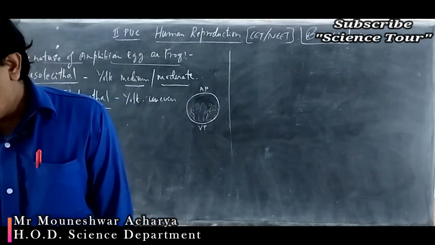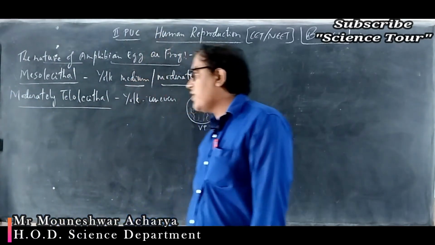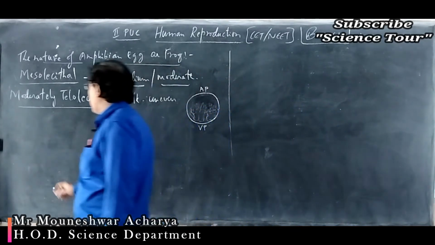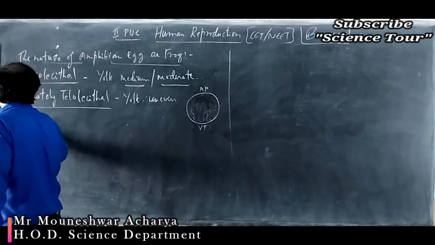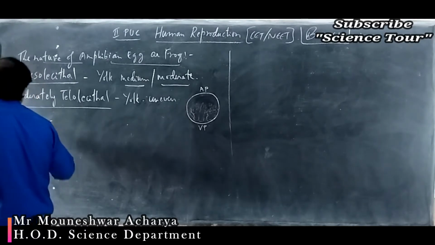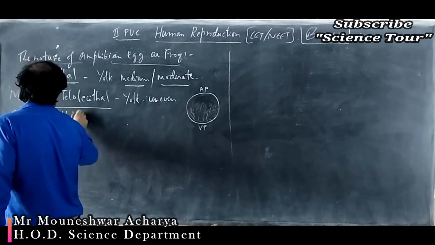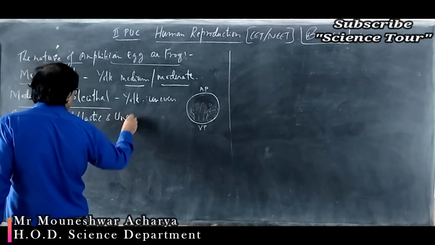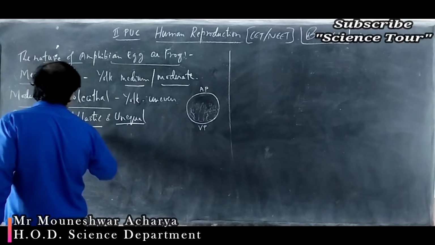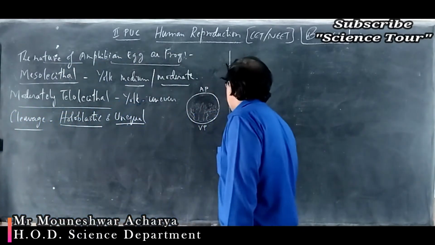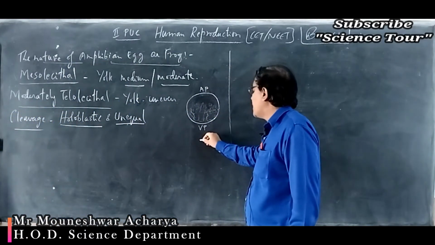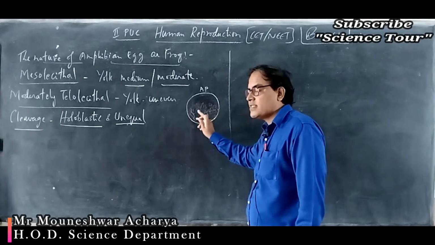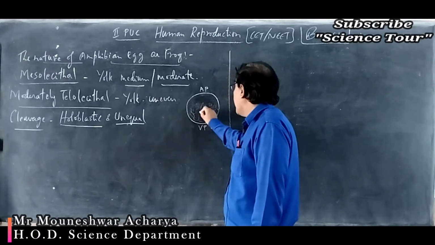Now, the cleavage in case of frog, cleavage being a division, is holoblastic and unequal. What do you mean by holoblastic and unequal? It means the entire egg divides, that is holoblastic, and the resulting cells, called blastomeres, are unequal in size.